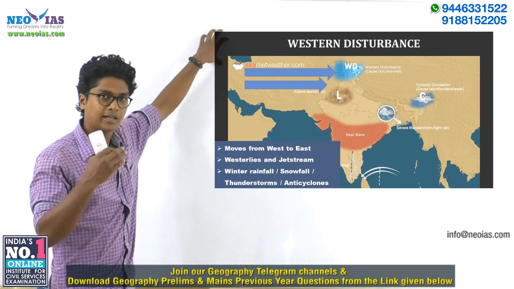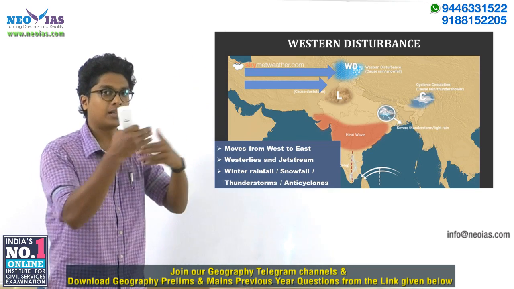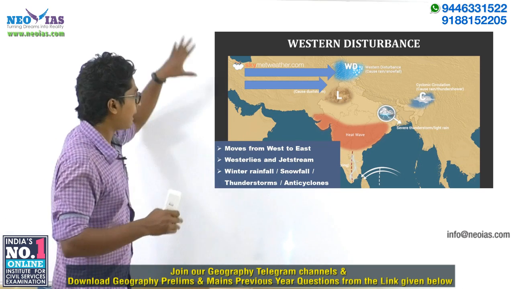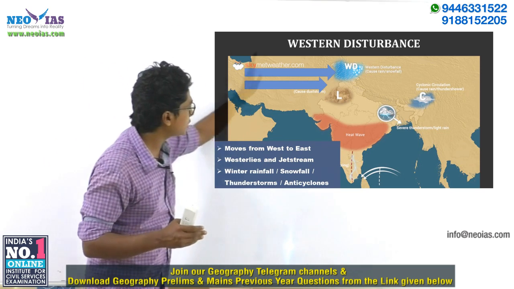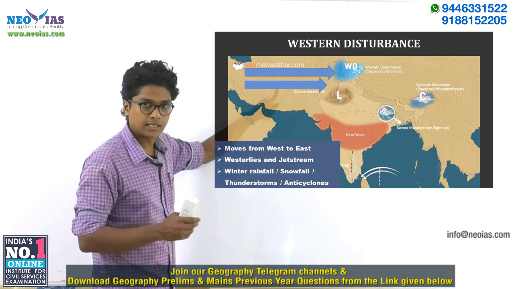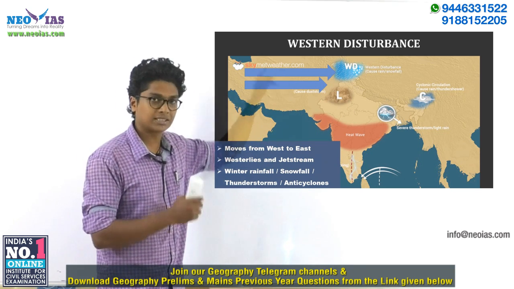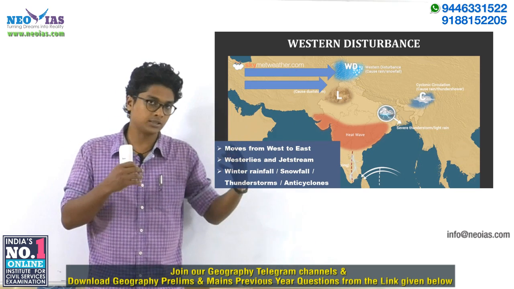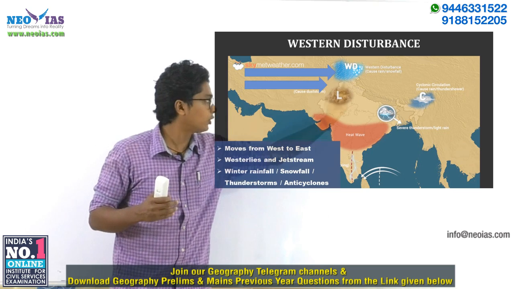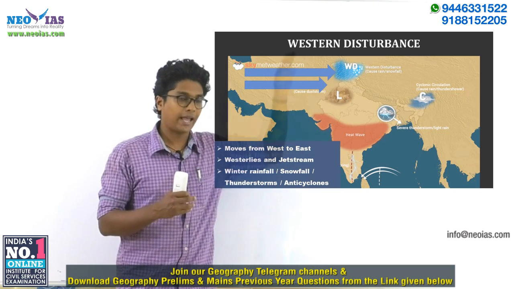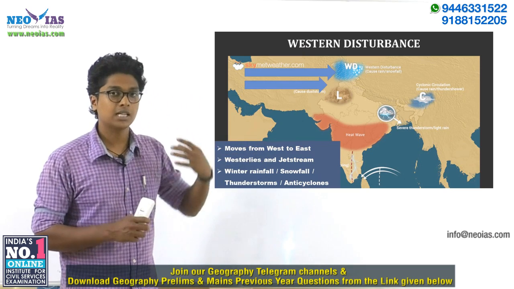Low pressure means a region without an abundance of air, with fewer air particles. Now that low pressure will be pushed towards our northwestern regions under the influence of the westerly winds as well as the western jet stream, and this event, which brings low pressure regions towards the northwestern regions under the influence of both westerlies and jet streams, we call the western disturbance.